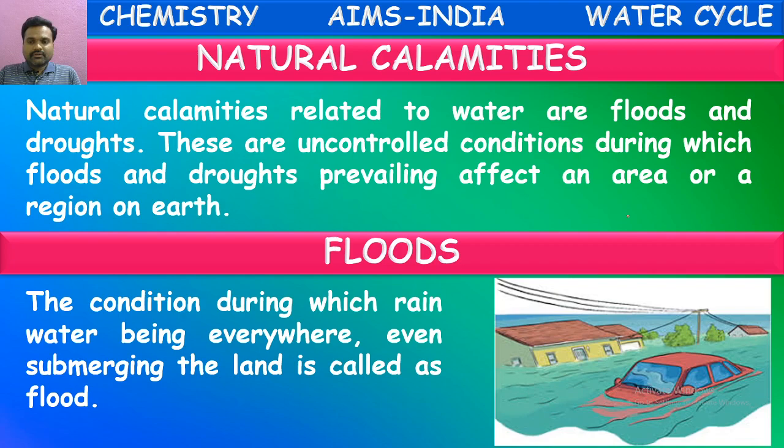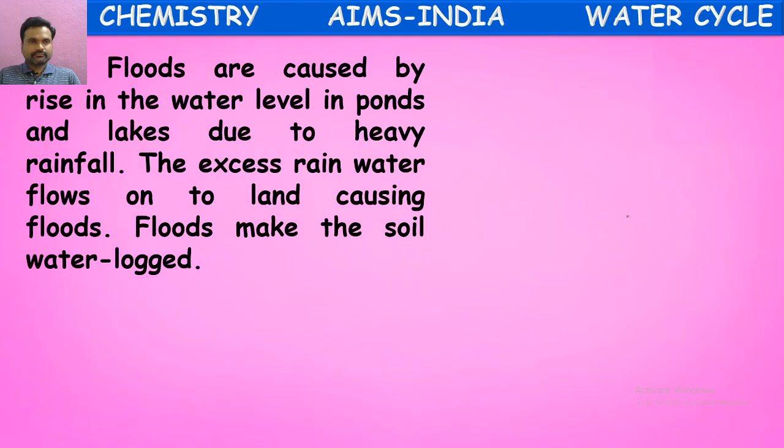See here, all the houses, vehicles, and streets are fully filled with water. So this occurs when it rains heavily. This condition is called a flood. Floods are caused by a rise in water level in ponds, lakes, and rivers due to heavy rainfall. Yes, the excess rainwater flows to the land, causing floods. When they are completely filled with water, the excess water will overflow and come into the living areas.